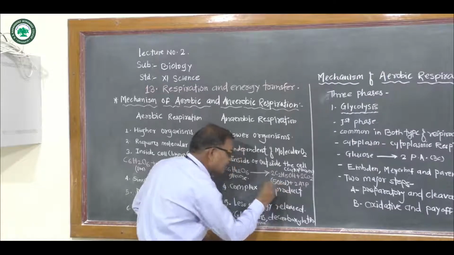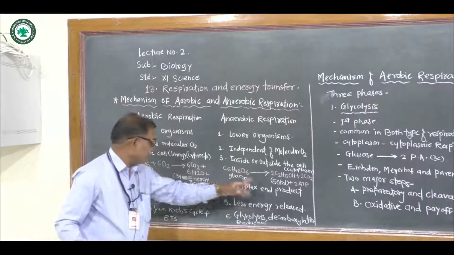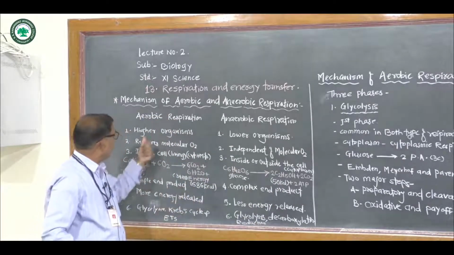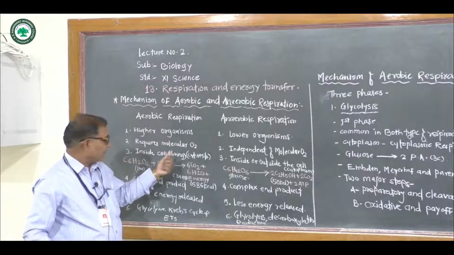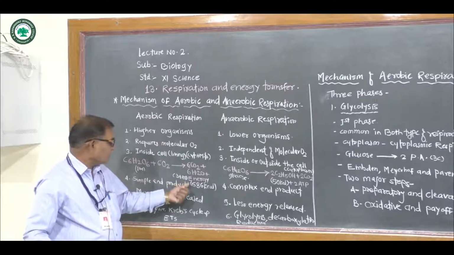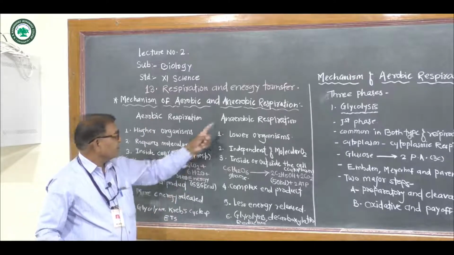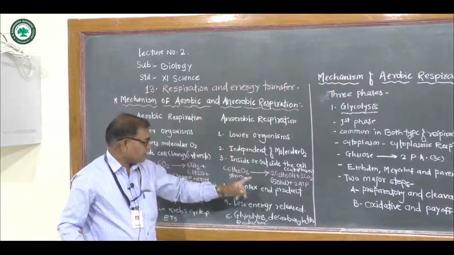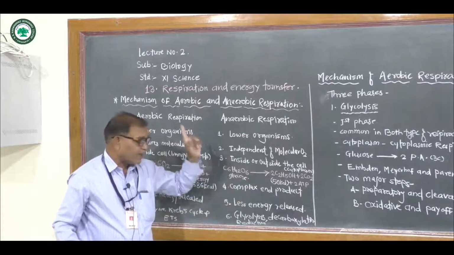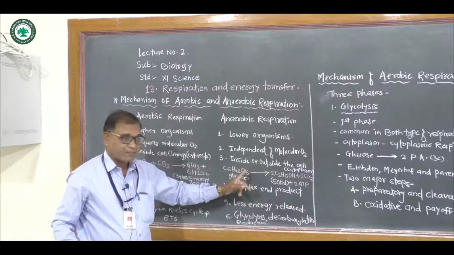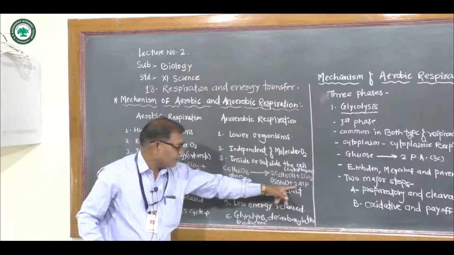So 50 kilocalorie means 2 ATP. In aerobic respiration, breakdown of one glucose molecule releases 38 ATP, and in anaerobic respiration, breakdown of one glucose molecule in the absence of oxygen releases 2 ATP.